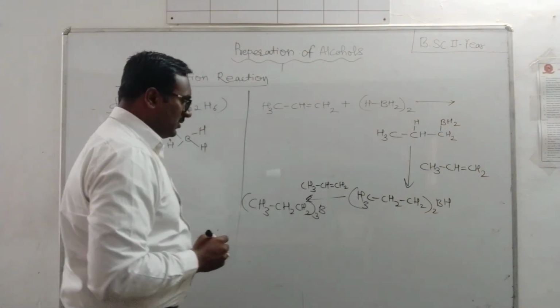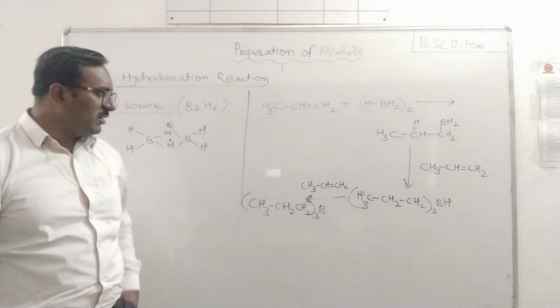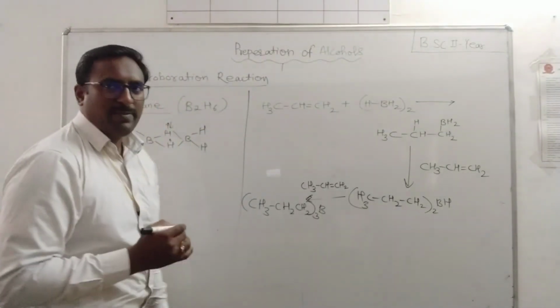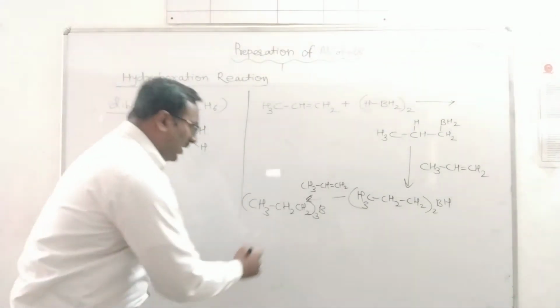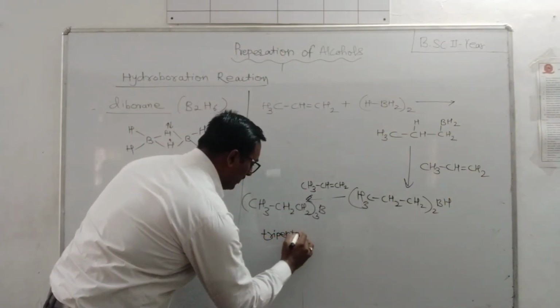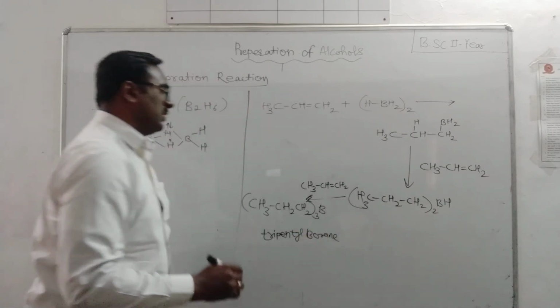It is a trialkyl borane, or tripropyl borane, isn't it?